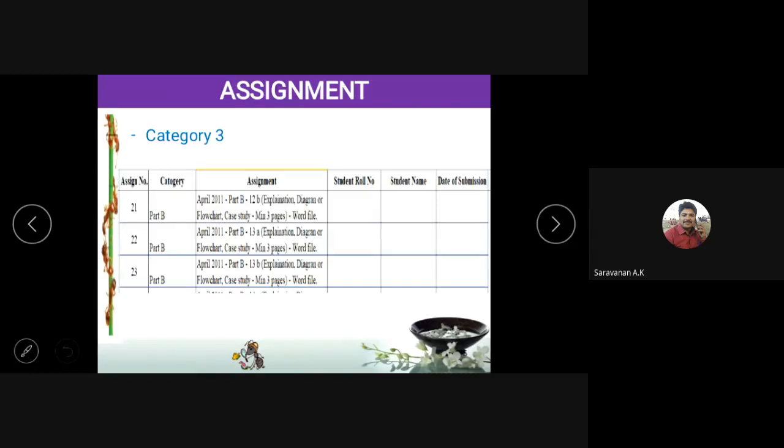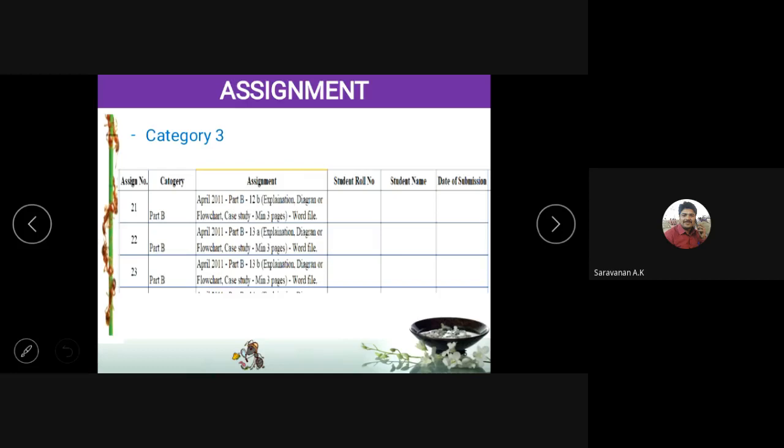It should be minimum 3 pages in MS Word in normal single spacing. In this, there should be one explanation. There should be one flow diagram or block diagram or some other diagram. It is compulsory, and you have to explain one case study. In the university exam, if you write the case study, then only you will get the full mark. So one case study is important. So these 3 things: explanation of that question, one diagram, and one case study should be there. It should be typed in MS Word and you have to submit it.